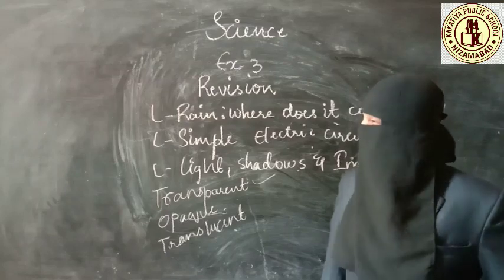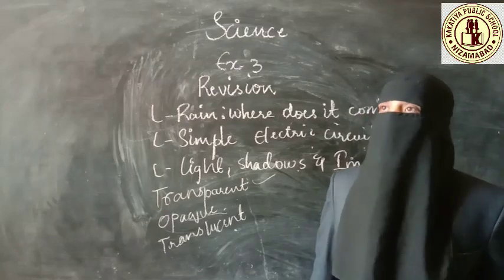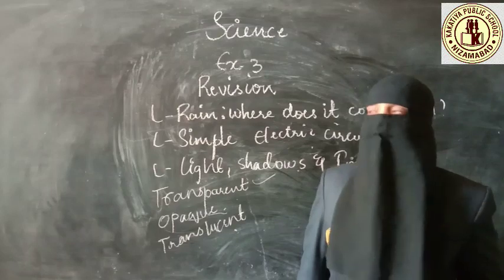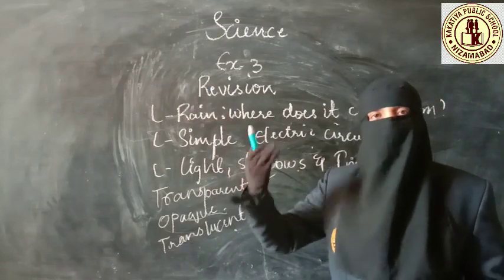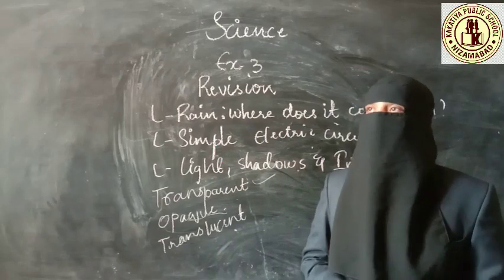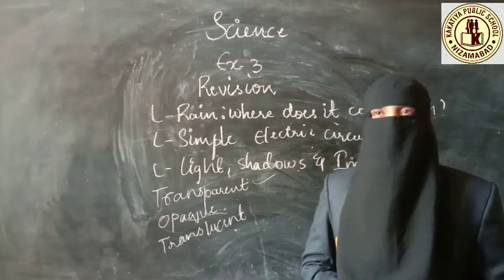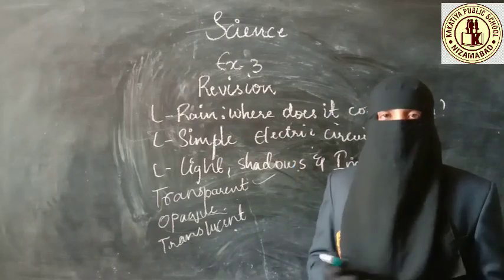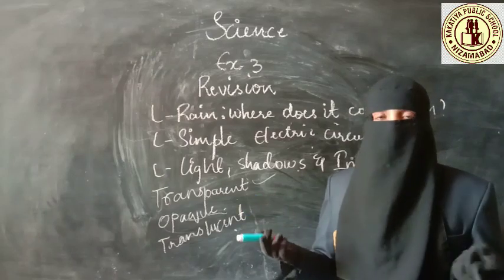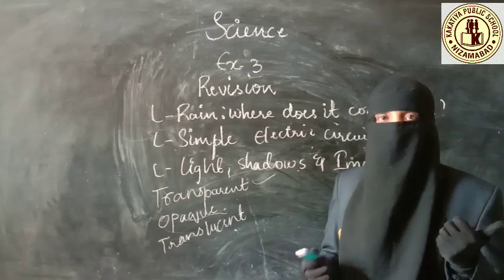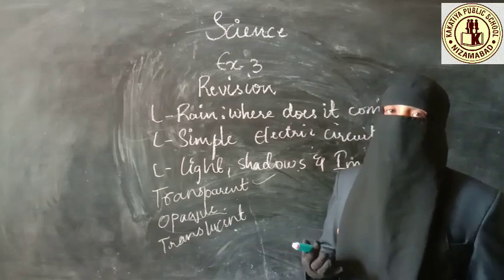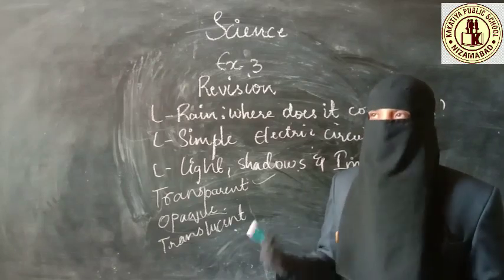And here, I said light is important, so you remember that sources of light are present. What are the natural sources of light? Here I have sunlight. In the same way, night will have moonlight. In the same way, what are artificial sources of light? Tube light, electric bulb, LED bulb, candle, and lantern, etc. are the sources of light.